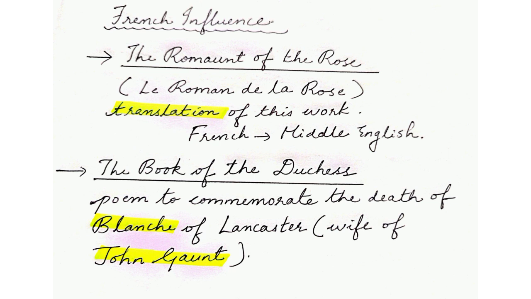And then we have the Book of the Duchess. Now, this is a poem that Chaucer wrote to commemorate the death of Blanche of Lancaster, who was the wife of John of Gaunt. John of Gaunt was Chaucer's patron. He was the one who gave financial assistance to Chaucer for all these works that he is writing. And when his wife Blanche died, Chaucer wrote a poem to honor her death, to show respect to her death.